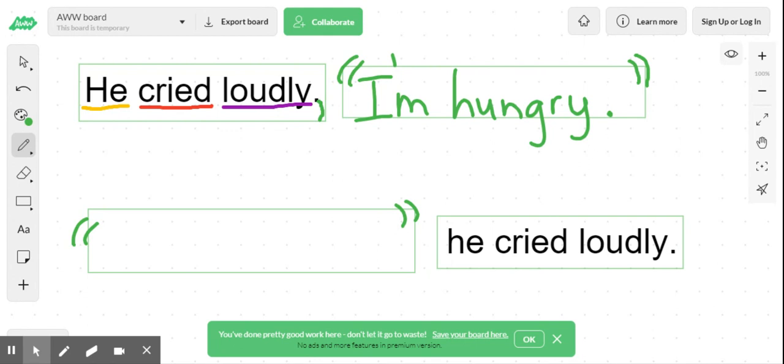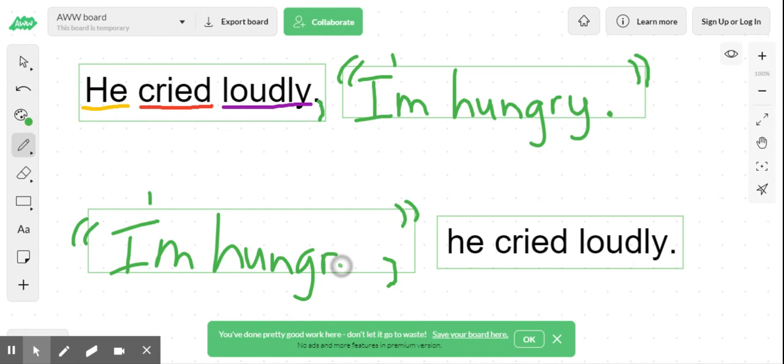Again, I could still take this same thing, "I'm hungry." I'm going to put it here. But instead of ending my sentence here, I would actually put my comma here. So if he cried, "I'm hungry," comma, quotation, he cried loudly. The punctuation goes inside of the quotation mark.